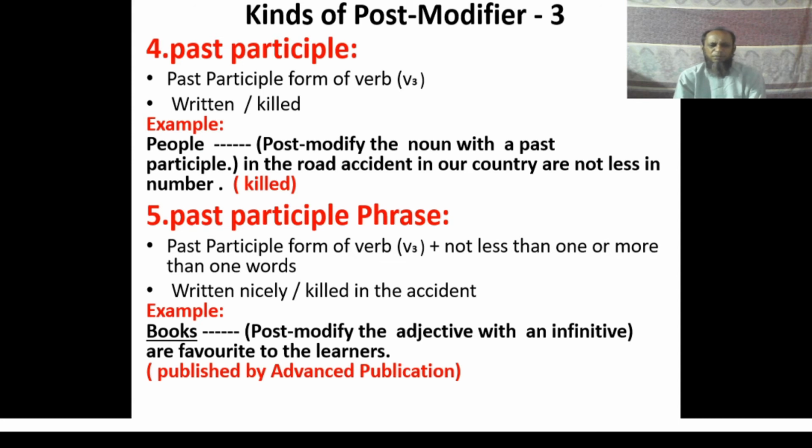The past participle phrase published by advanced publication has been used here to complete the answer. That is, the answer is: books published by advanced publication are favorite to the learners. Let us move to the next slide.